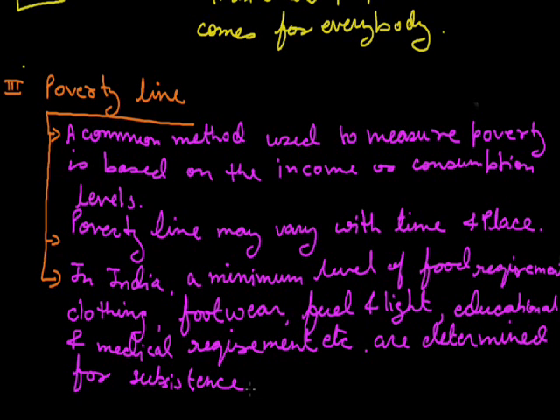These are physical quantities that we discuss, like food requirement, clothing, footwear, fuel, light, education, medical requirements, etc., and they are multiplied by their prices in rupees.